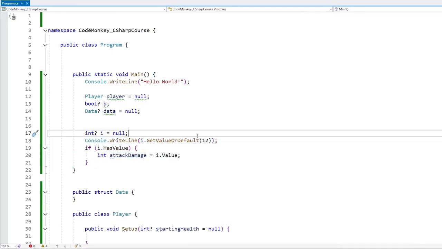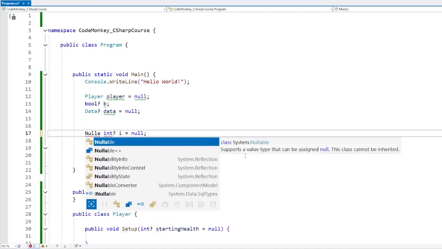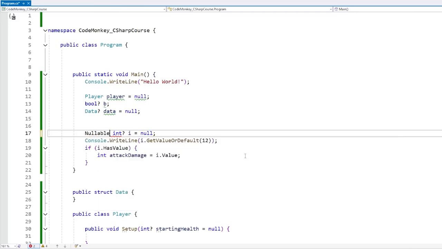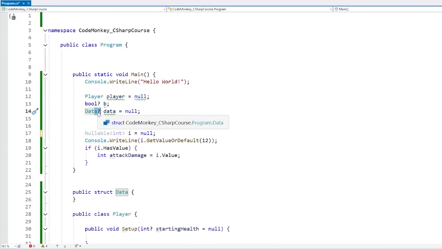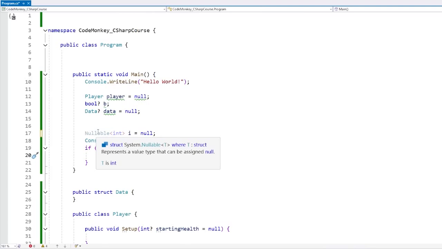But like I said, there are two ways to do it. This is just one, adding the little question mark. And the other one is to much more explicitly use the Nullable class. So there's a class called Nullable, just like this. It takes in a generic parameter, so we can do Nullable of int just like this. And that's it, everything else works exactly the same way. It also supports null, it also has the HasValue and the Value, it also has this function. Really, writing this or adding the little question mark ends up the exact same thing. This one's really just a shorthand, both do the exact same thing. In reality, this class is really just a wrapper around some kind of value. So it has a boolean and has the actual value. So it's essentially just a class with two fields instead of being just one.